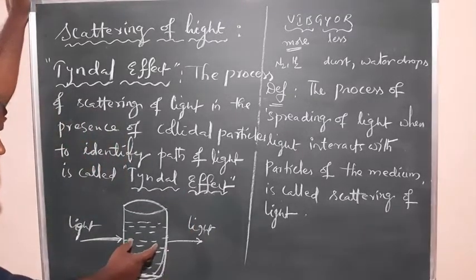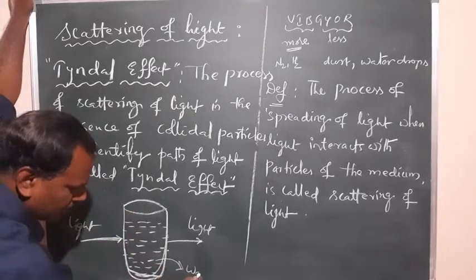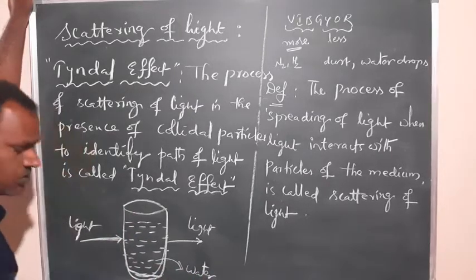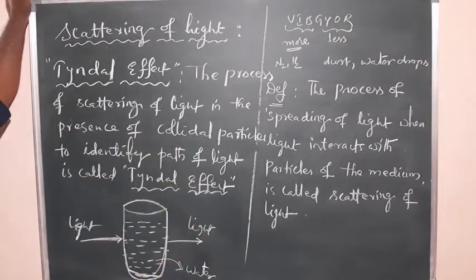But within this we cannot see the path of light. This is pure water, only water. Particles are there, but here it will not show, because these water molecules are not colloidal particles.